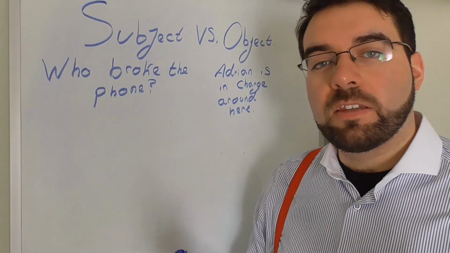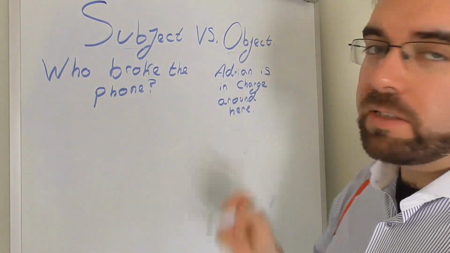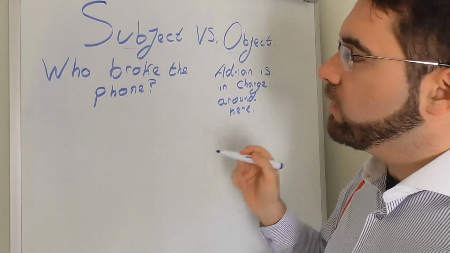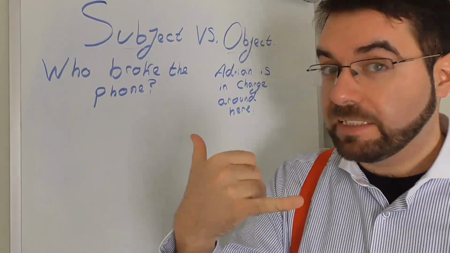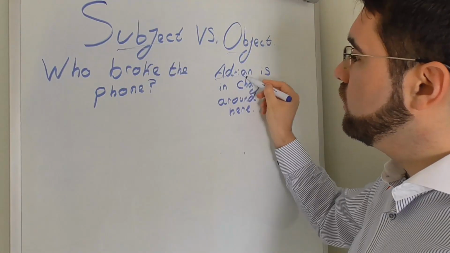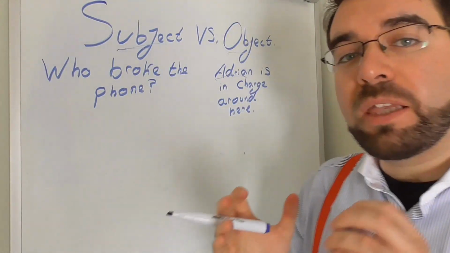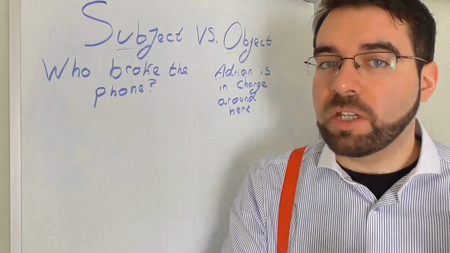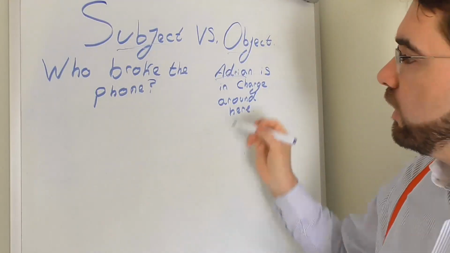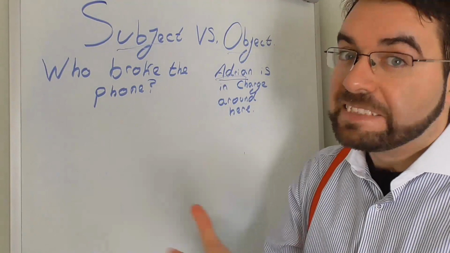It's worth understanding that nouns can be both the subject and the object of a sentence. So in this case the object then, so who broke the phone? Who broke the phone? On the subject even, so Adrian is in charge around here. Remember, the object is the thing being acted upon in the sentence, and the subject is the person or thing acting in the sentence. So again, Adrian is in charge around here, and who broke the phone?